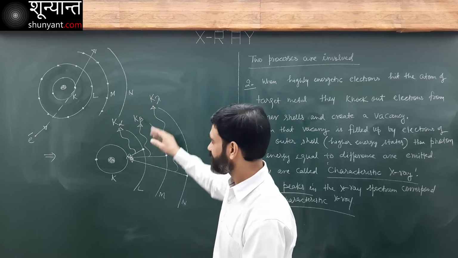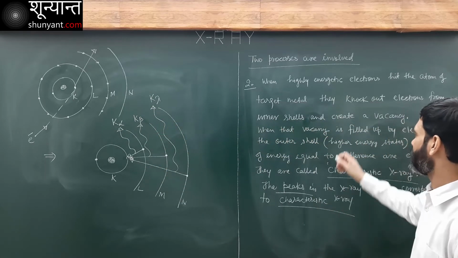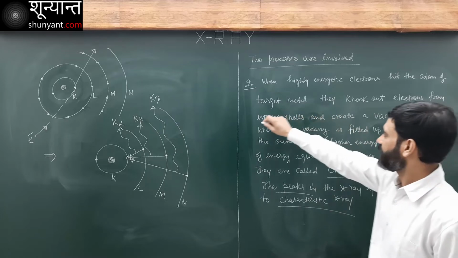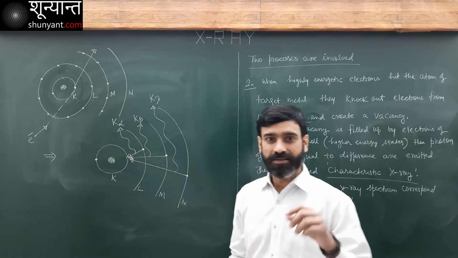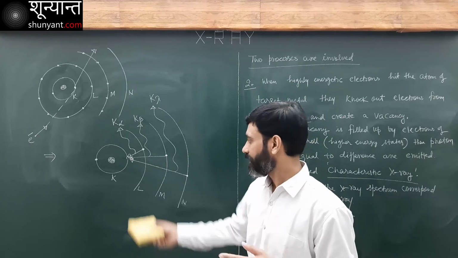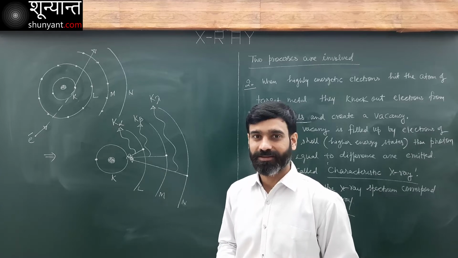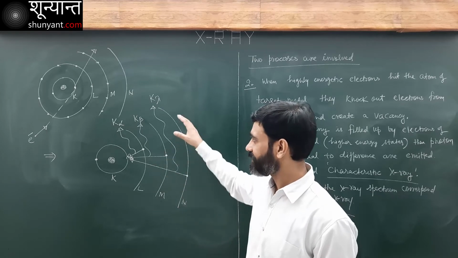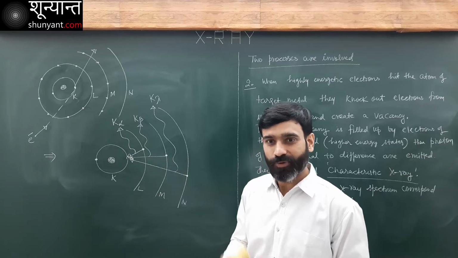So this is what happens when a vacancy is created in an inner shell. What is the inner shell here? This is K shell. In the same way, a vacancy can also be created in L shell, M shell, any of the inner shells. So let's represent all of this in a different diagram, which will be easier to understand.